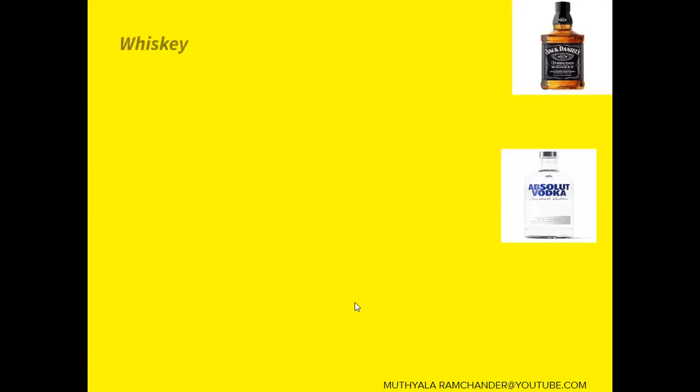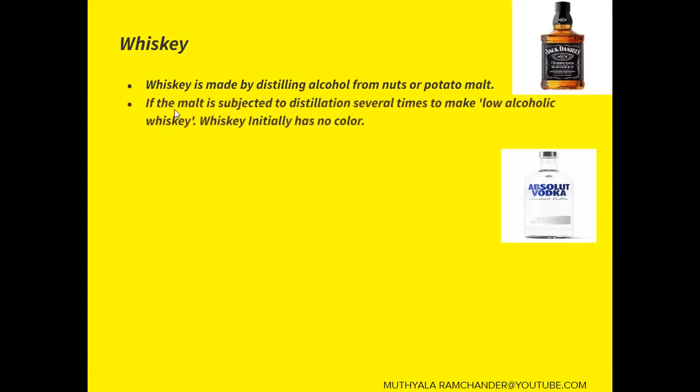The next one is whiskey. Whiskey is made by distilling alcohol from nuts or potato malt. If the malt is subjected to distillation several times, it makes a low alcoholic whiskey. Whiskey initially has no color. Then it gets a little color as it is stored.